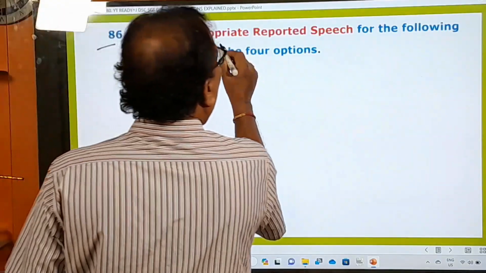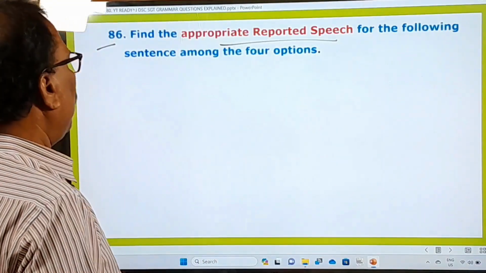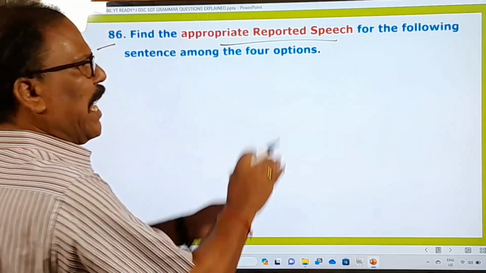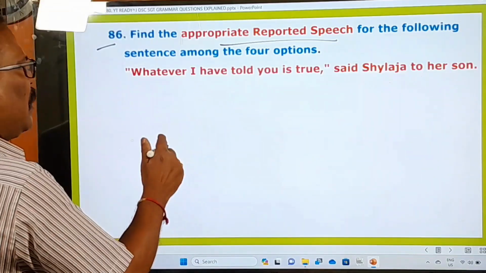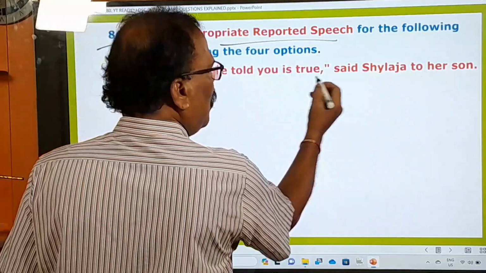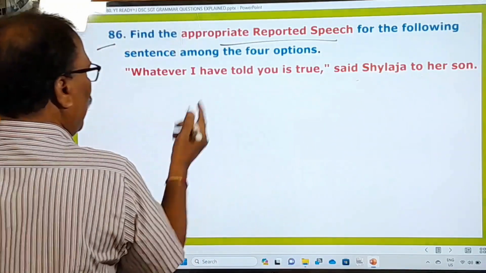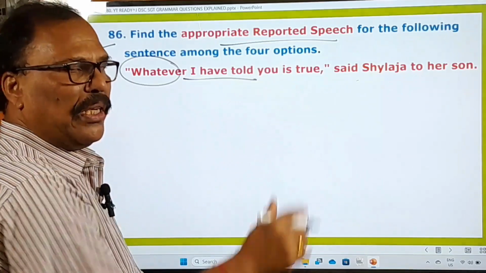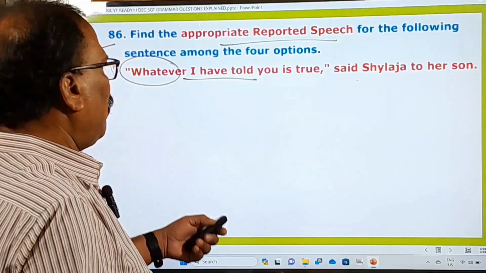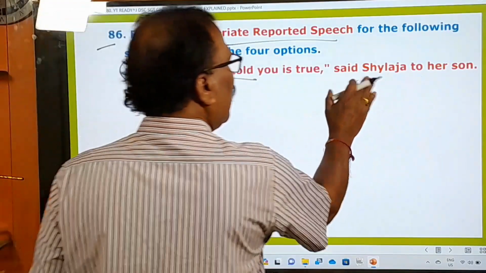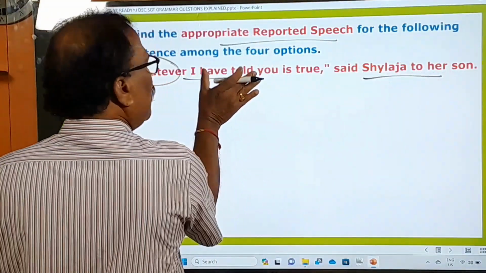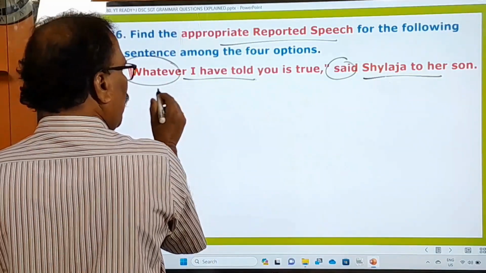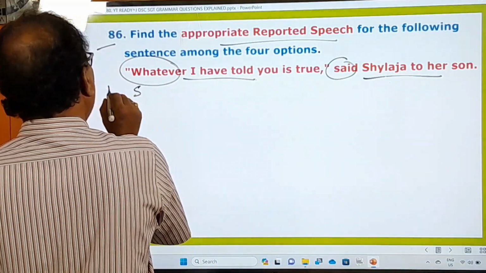86th one, find the appropriate reported speech for the following sentence among the 4 options. Reported speech means indirect speech. What is the question given here? Whatever I have told you is true, said Shailaja to her son. So here there is an ordinary statement: whatever I have told you is true, said Shailaja to her son. It's an ordinary statement, and the reporting verb "said" is given. So when that is given, what should you say? Now let me change it into indirect speech.